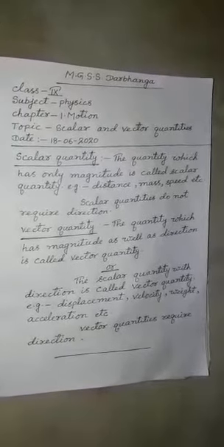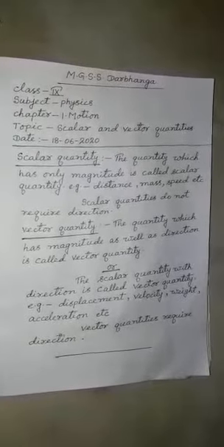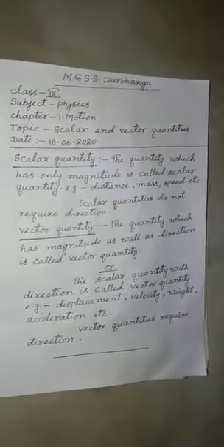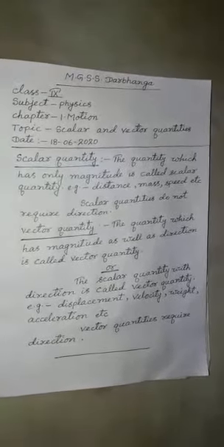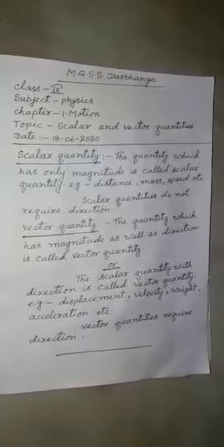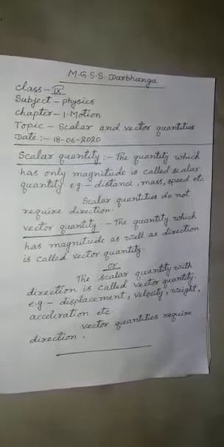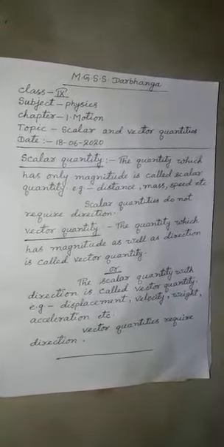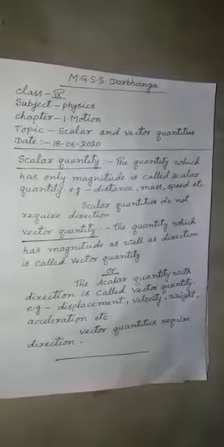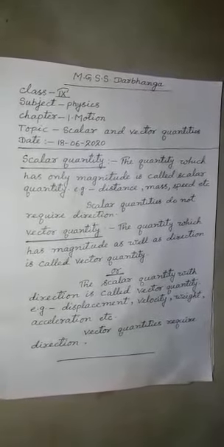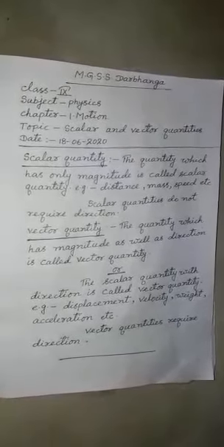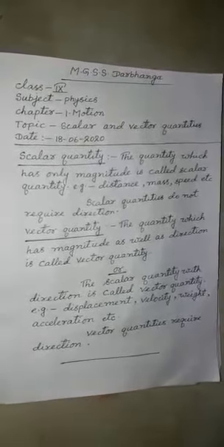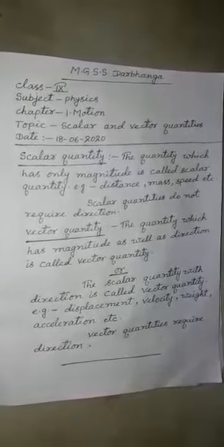Now, just try to understand with some examples scalar quantity and vector quantity. Suppose you say, I have to go 10 kilometers. 10 kilometers, that is the magnitude, numeral value. 10 kilometers in what direction? Direction is not clarified here.